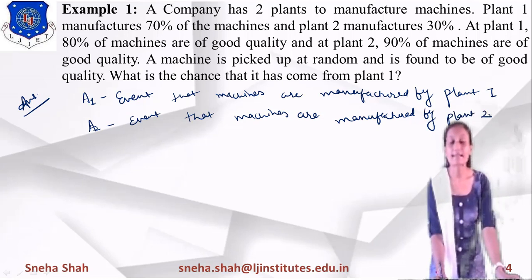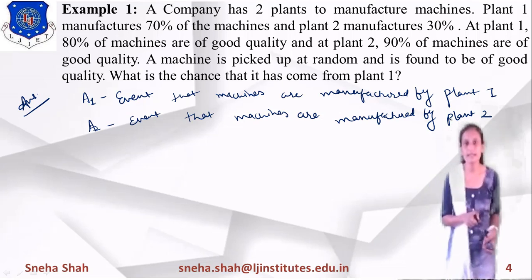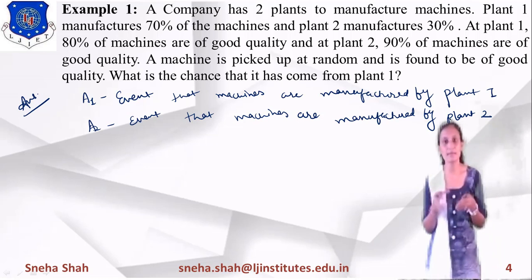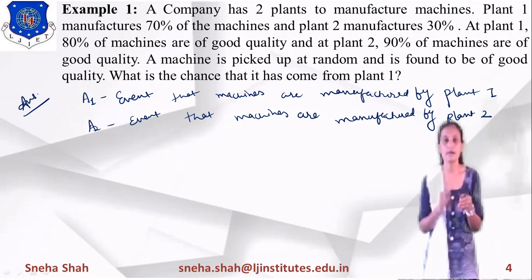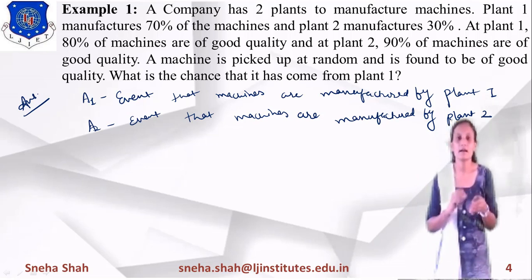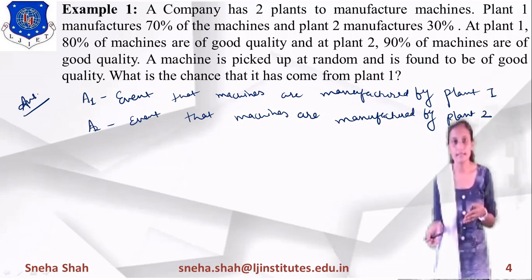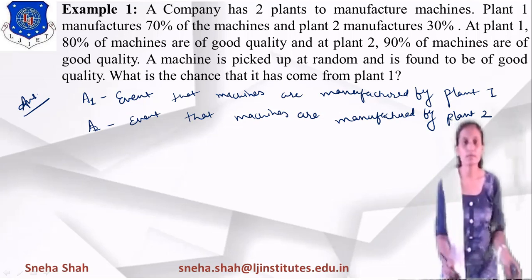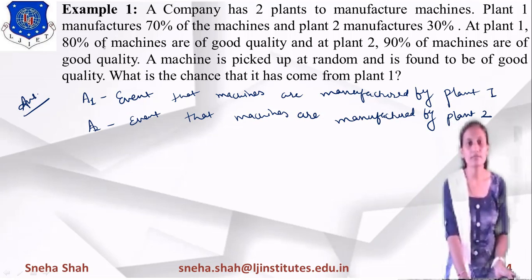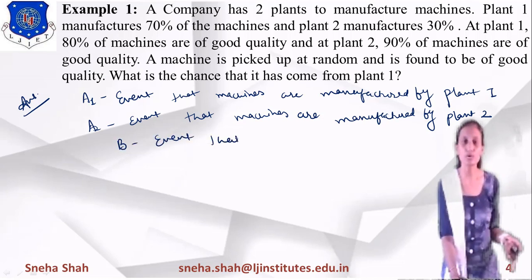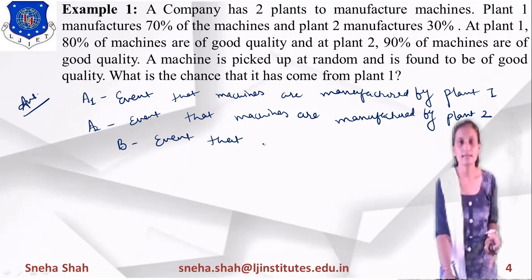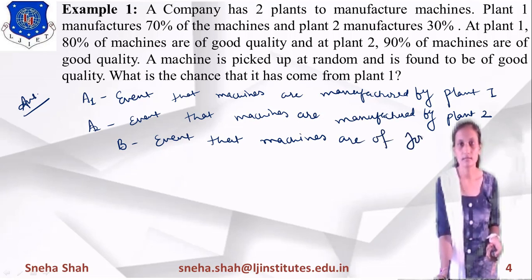Right. The first condition is that we manufacture machines from plant 1 or plant 2. Now the second condition is that machines are of good quality. So the event B is the event that the machines are of good quality.